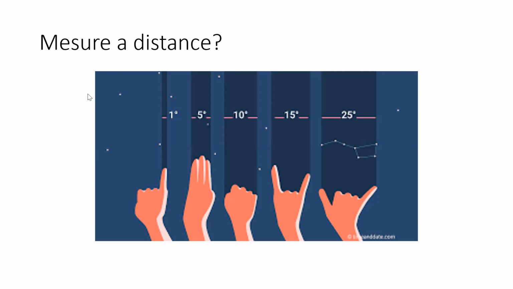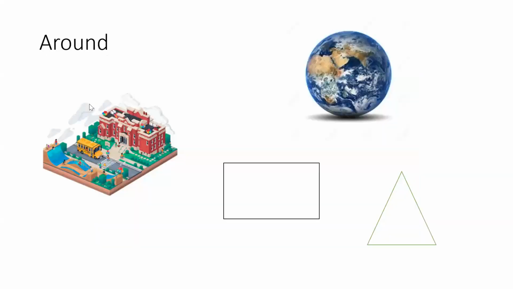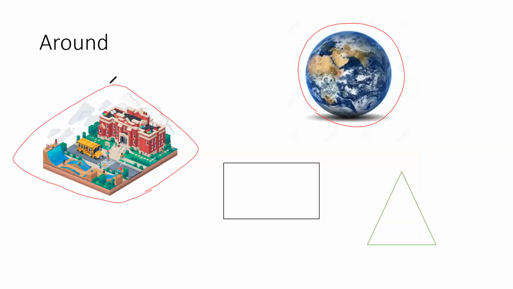All right, all right. So, the distance can be measured with a ruler or with a finger. But I think that a ruler is better. What is around? Oh, look at this. Around the world. Around the school. Around a square or a rectangle. And around a triangle. Oh, so around could be, for example, the sides of a triangle. Yeah, pretty cool.